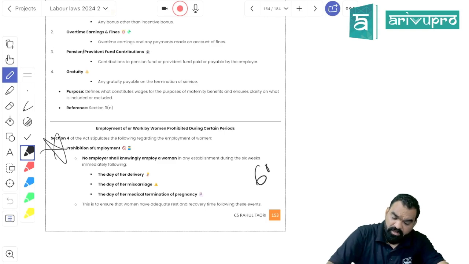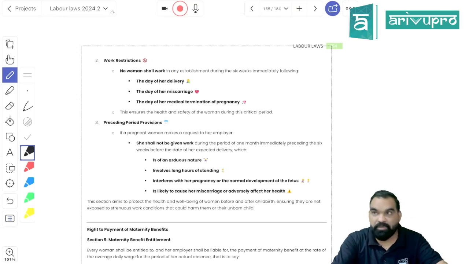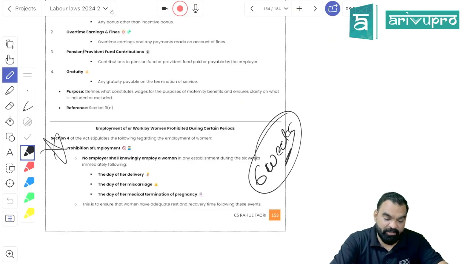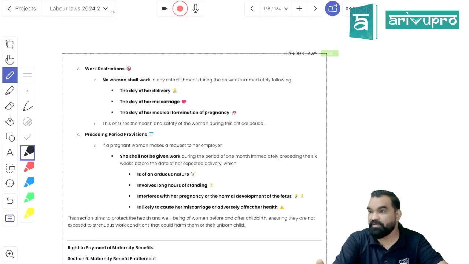Means 6 weeks of mandatory rest. It is the duty of the employer not to allot you work or allow you to resume work for a minimum of 6 weeks.